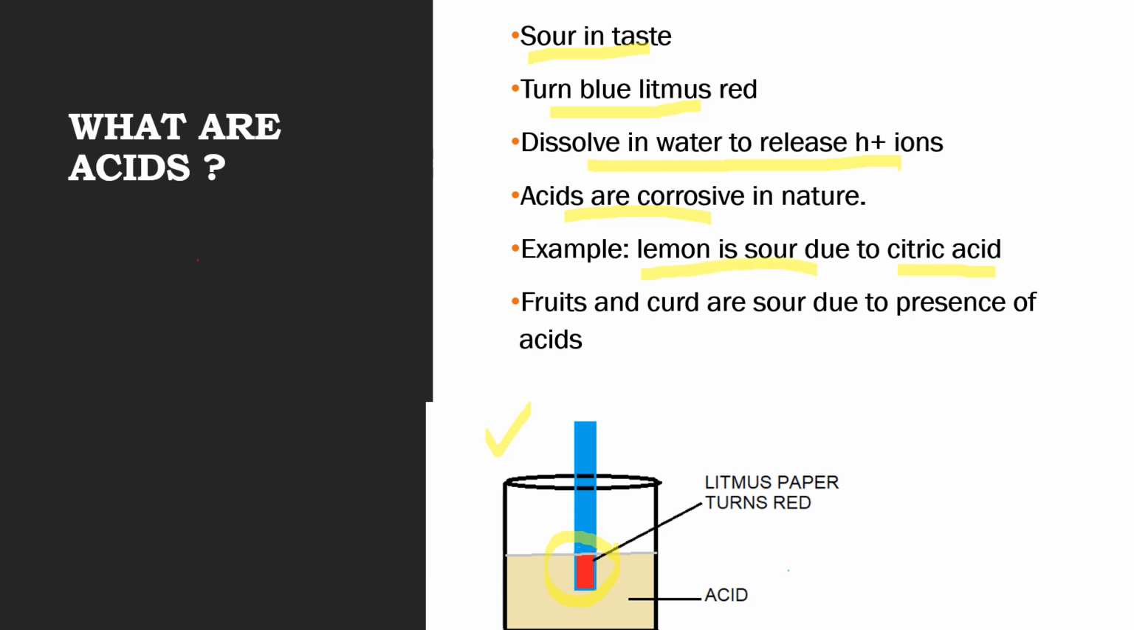As we have already discussed, acids are sour in taste. So lemon, orange, curd, all these are sour in taste because of the presence of citric acid. Other sour fruits and curds are sour because of the presence of acids.